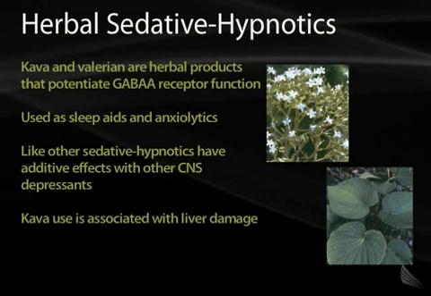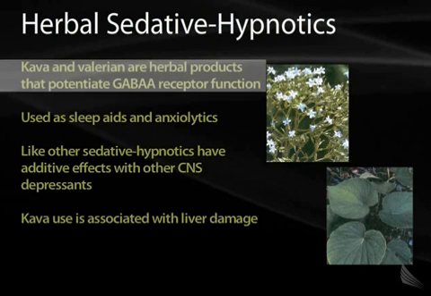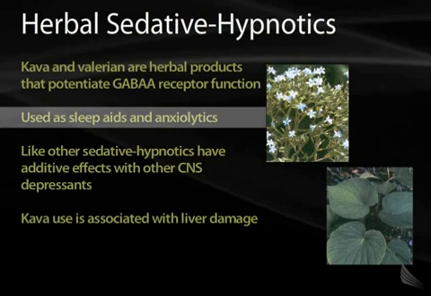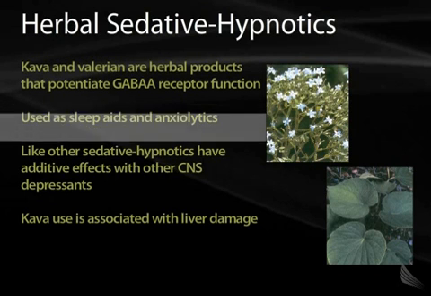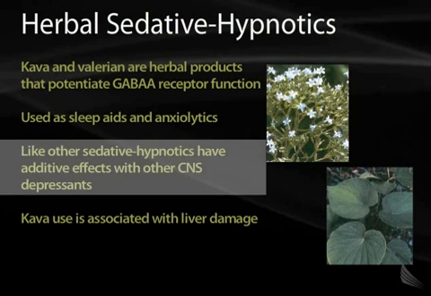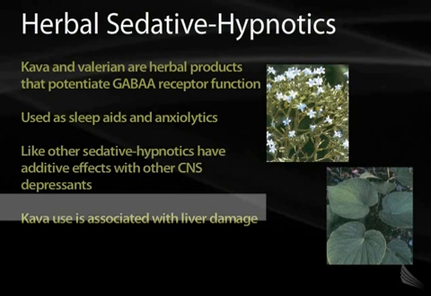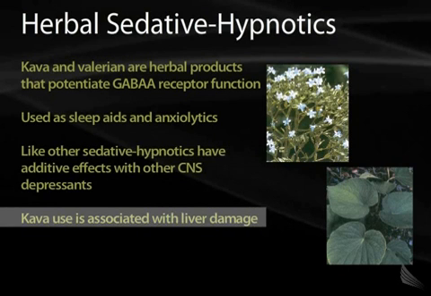Some patients that have trouble sleeping will tend to use herbal medications to help fall asleep. Kava kava and valerian root are commonly used in teas. These medications are known to potentiate GABA-A. These are used both as sleep aids and anxiolytics. These can have additive effects with other CNS depressants, and kava has been shown to cause liver cancer as well as liver damage, and should be used very sparingly.